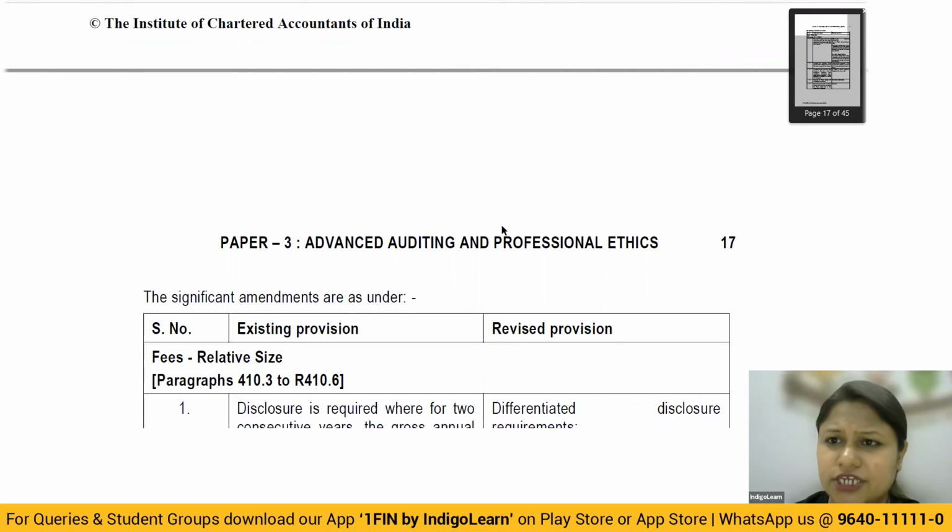And this is a good coverage and you'll be able to cover up everything. Okay, so all the very best to all of you. And this is the complete discussion of the amendments. I've already uploaded the RTP discussion of the question banks, that is the case study, general MCQs and all the descriptive questions. So you can go through that for the remaining question bank, which is there in the RTP.